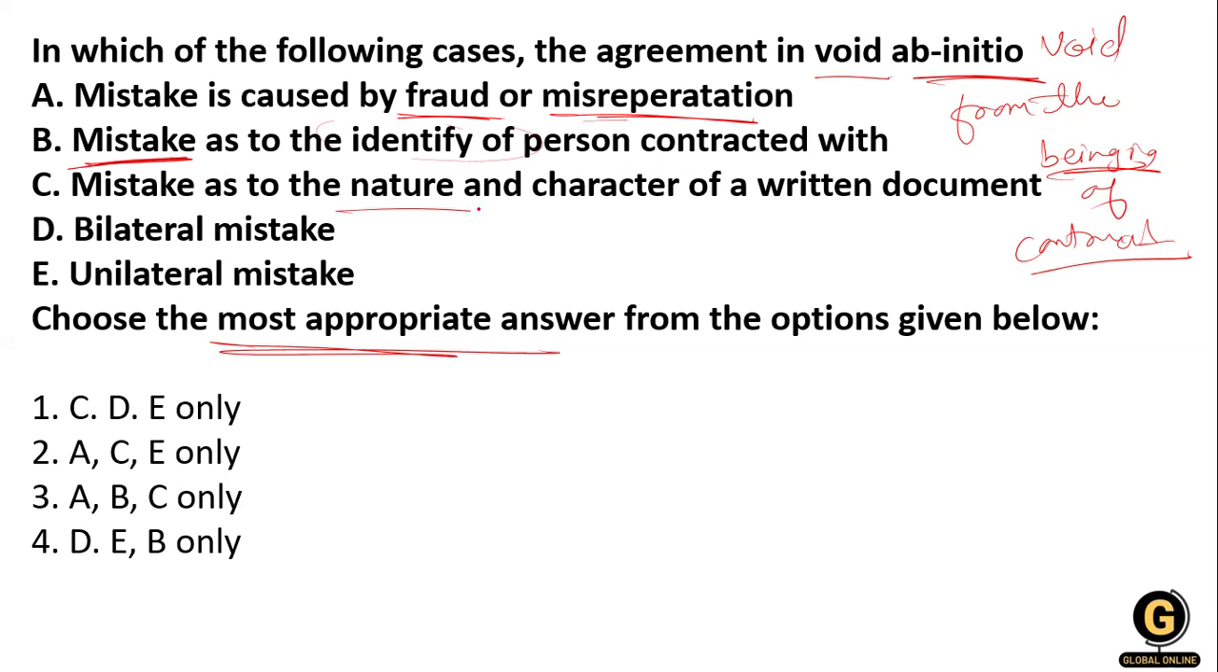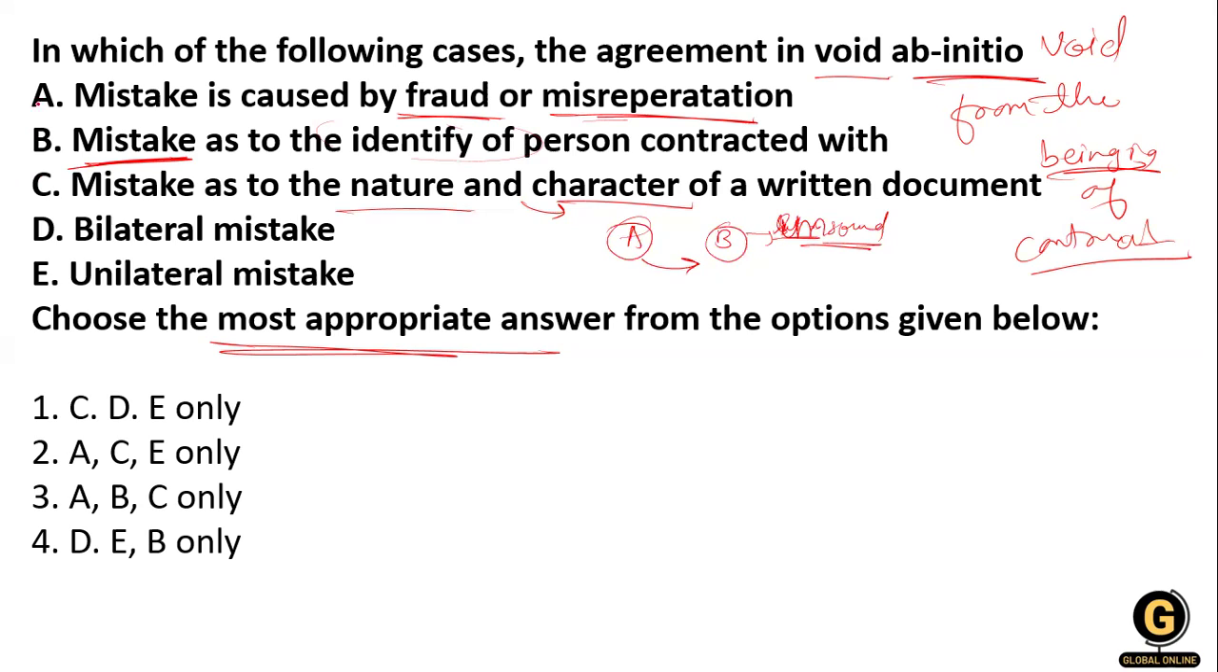And mistake as to the nature and characteristic of the written document, the example I will give you for this, that is if A is a person and B is a person, but B is illiterate. Okay, illiterate person, or you can say he is of unsound mind. So what has happened? A makes a contract with the person of unsound mind. So in that case, making a contract with any person of unsound mind, any drunkard, these contracts are void ab initio. They are void from the beginning.